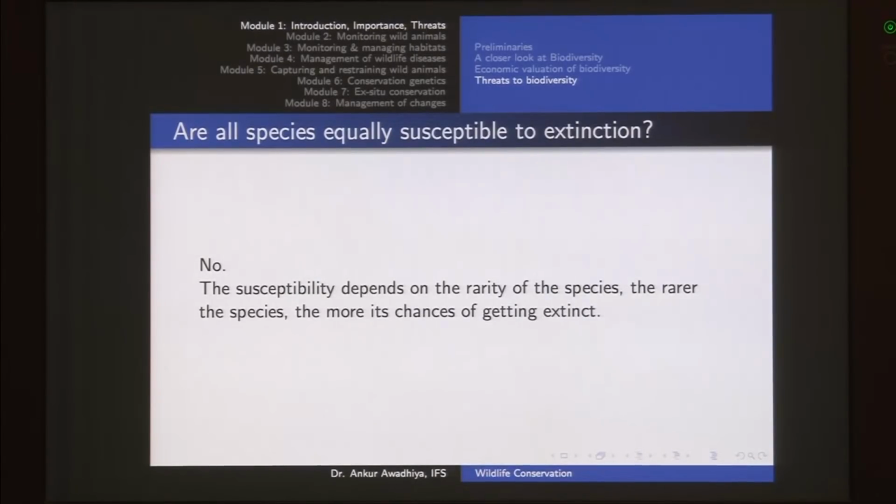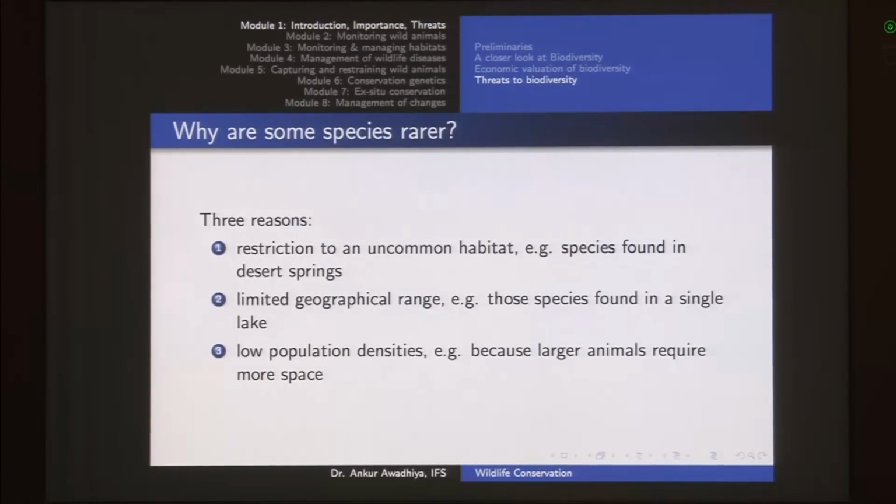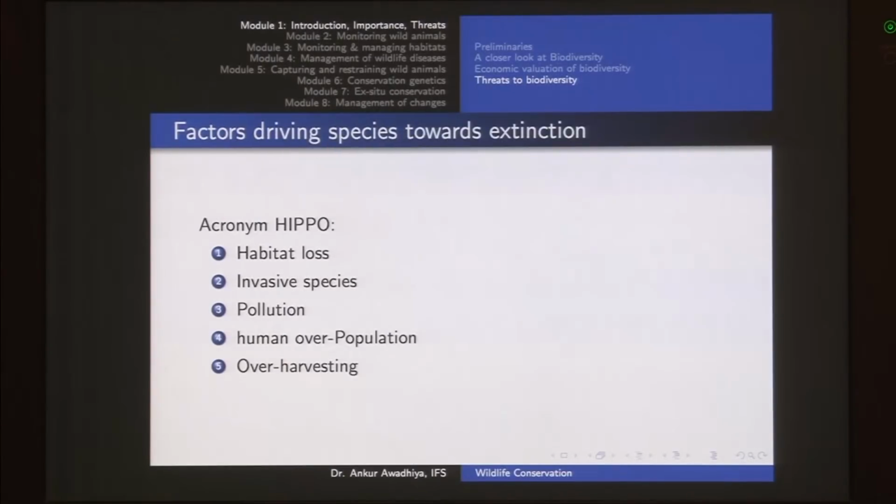So all the species are not equally susceptible to become extinct, it depends on the rarity of the species. There are three common reasons: restriction to an uncommon habitat, limited geographical range and low population densities, because of which a species is rare.